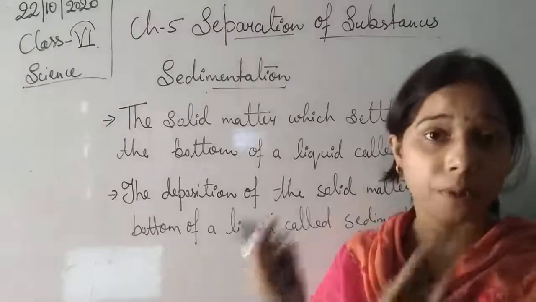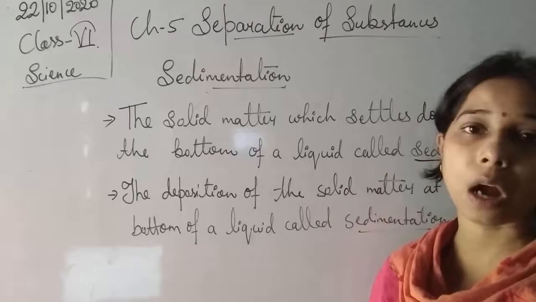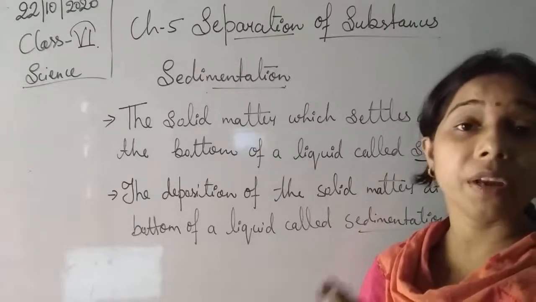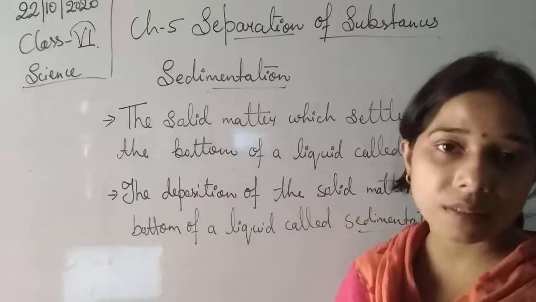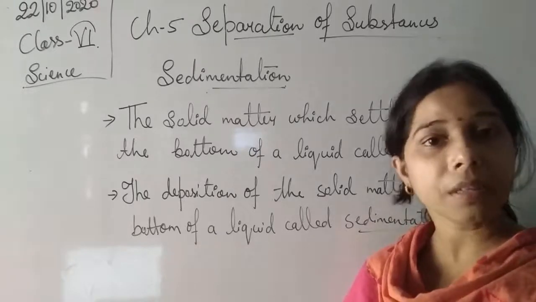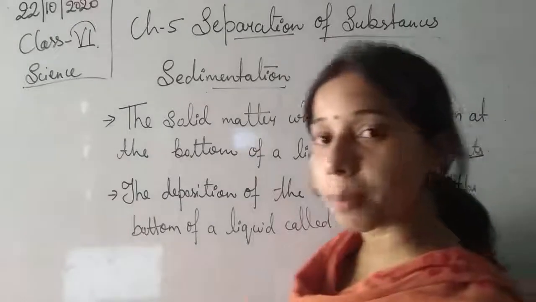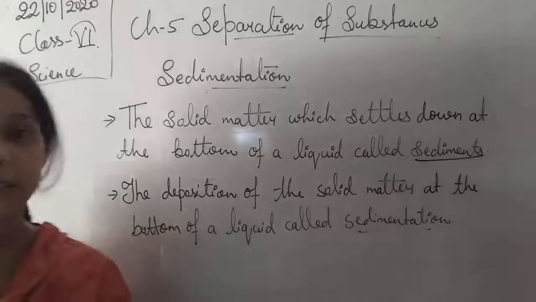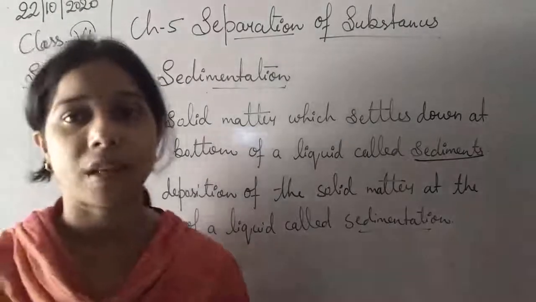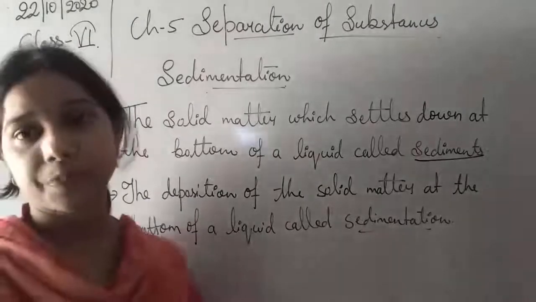And this whole process in which the solid material gets settled down at the bottom when you keep it undisturbed for some time is known as sedimentation. So one is the sediment, the solid matter which settles down, and the other is the process of the settling, which is known as sedimentation. We will discuss sedimentation in the next class. Okay.